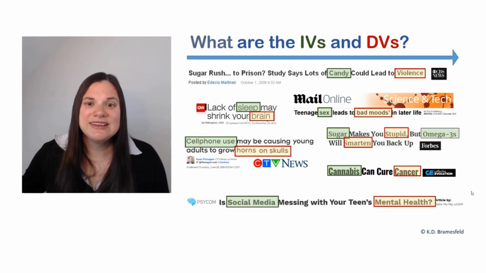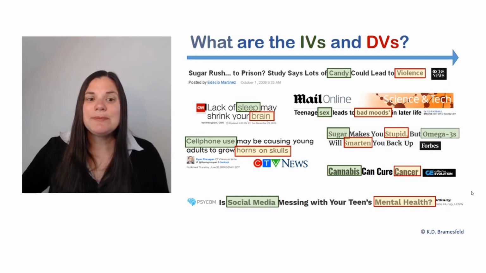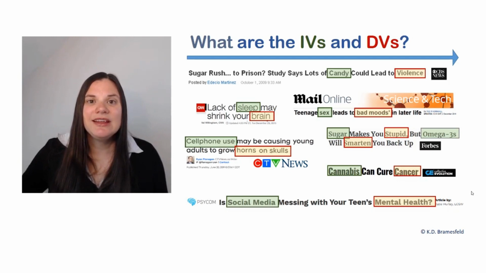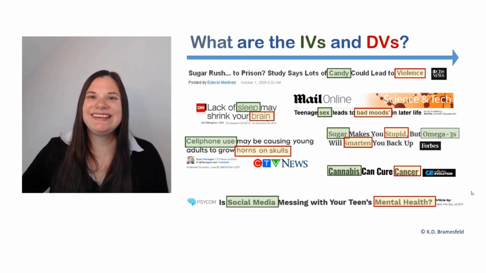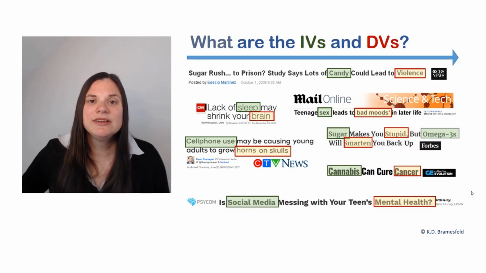Sugar rush to prison? Study says lots of candy could lead to violence. So here, candy could lead to violence. So candy is the independent variable and violence is the dependent variable. Sleep may shrink your brain. Sleep is the independent variable and some kind of change to the brain is the dependent variable. Sex leads to bad moods. So sex is the independent variable and bad moods is the dependent variable.